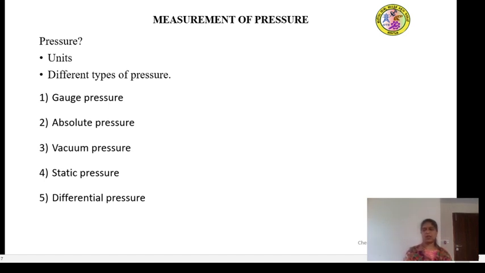What is PSI? You're all aware of Pascal, millimeter Hg, Newton per meter square. Then what is PSI? Pressure is also measured in PSI. PSI is nothing but pounds per square inch. So how can we relate PSI to Newton per meter square? 1 PSI will be equal to 6,895 Newton per meter square.